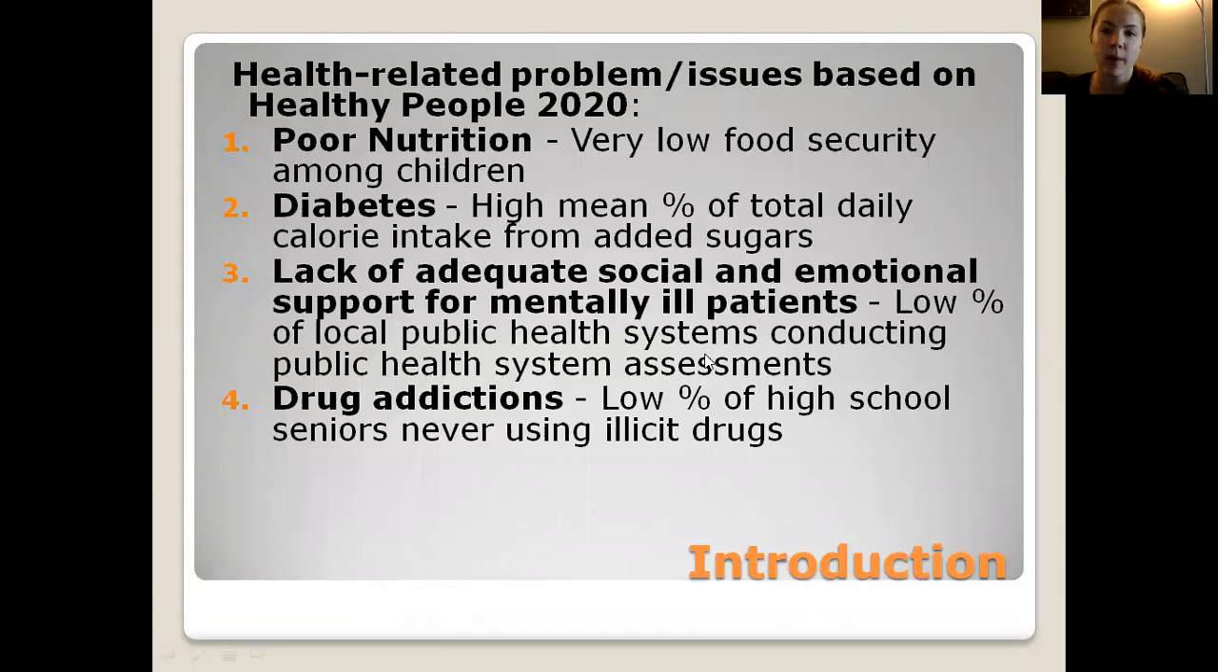The health related problems and issues based on the Healthy People 2020 that I identified, the first one is poor nutrition, very low food security among children. The second one is diabetes with high mean percentage of total daily calorie intake from added sugars. The third one is lack of adequate social and emotional support for mentally ill patients with a low percentage of local public health systems conducting public health system assessments, and drug addictions with low percentage of high school seniors never using illicit drugs.